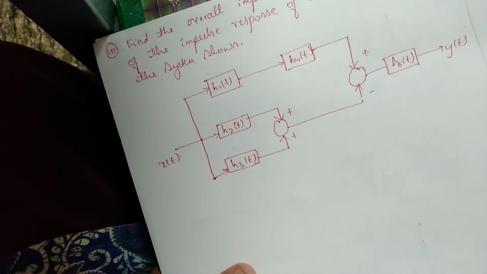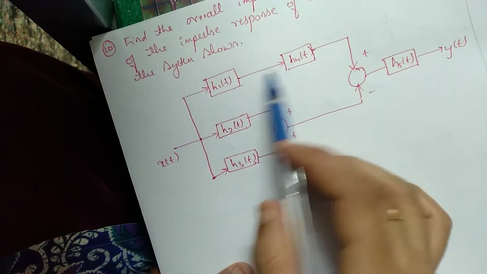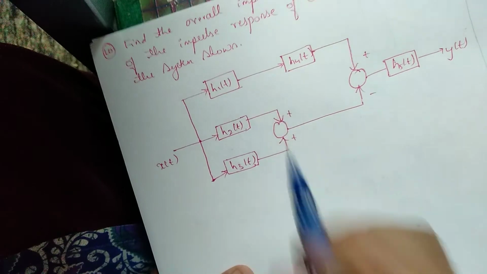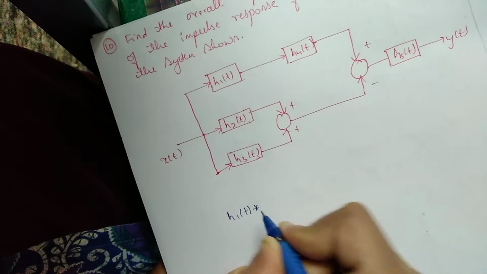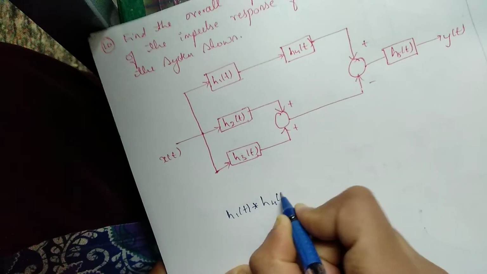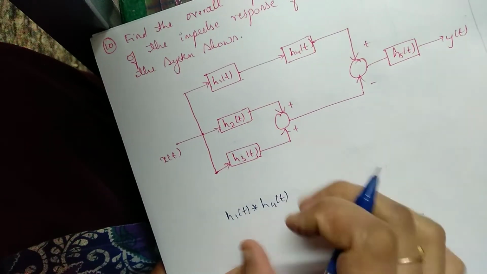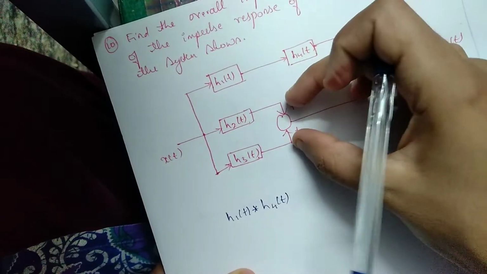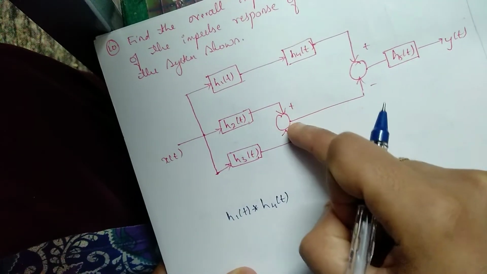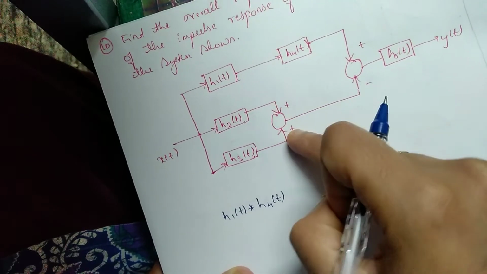Okay, see, first these two are connected in series. If they are connected in series, then we need to put a convolution. So h1 of t convolution h4 of t. Okay, this is one term. These two are connected in parallel. Parallel means whatever the symbol is there, that we need to implement. So both have a plus.